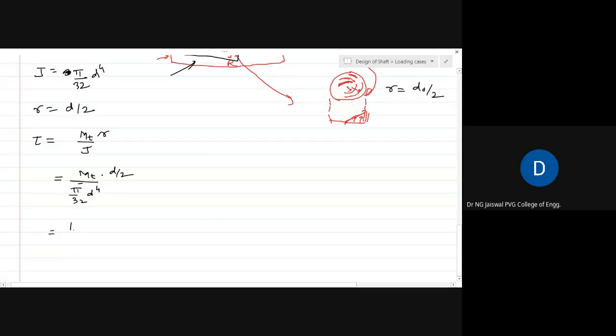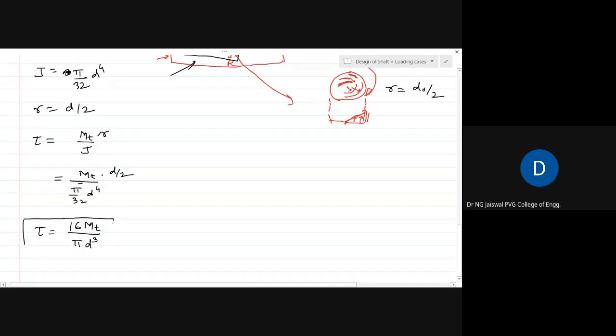What do you get after simplification? You get 16 torque upon pi d cube, right? Is equal to tau. So what do you get?